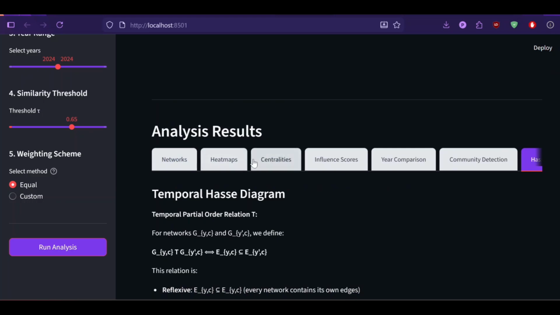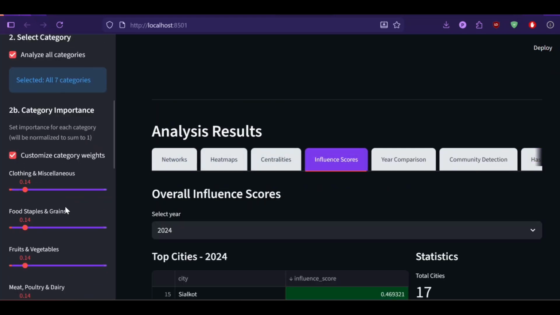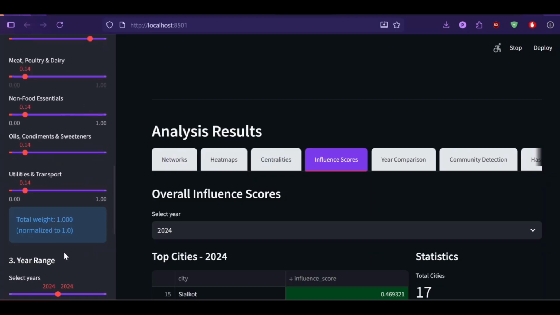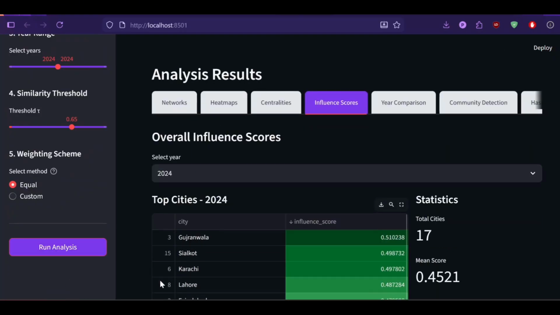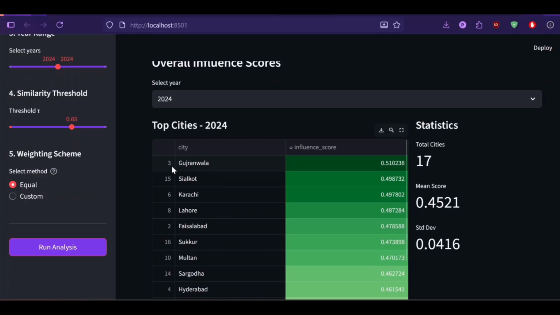And finally, if I change the weighting for the influence scores, over here I go to customize each category's importance. And over here, I increase the importance of fruits and vegetables by a lot. And then I run the analysis again. And now I can see it's evident that Gujranwala is at the top, whereas before Faisalabad was at the top.